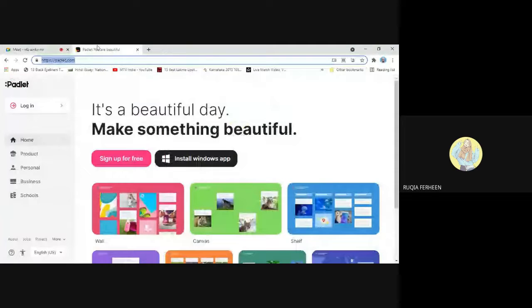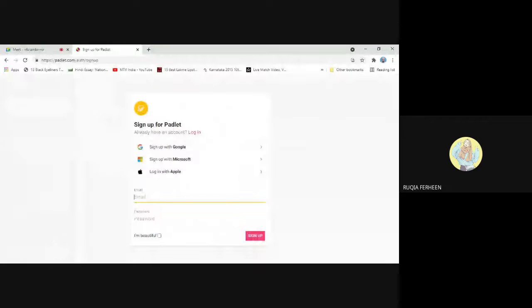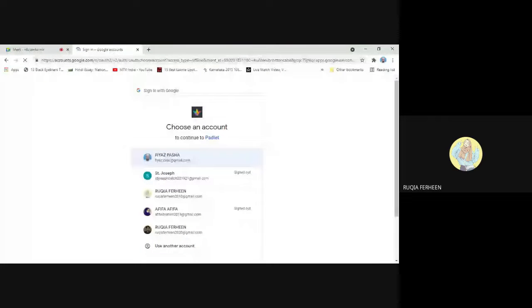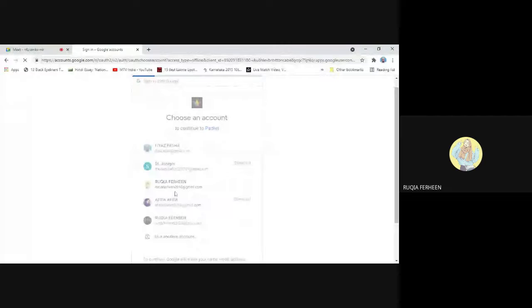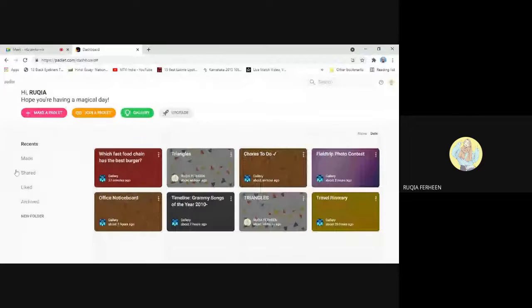First, you'll have to sign up. Click on sign up for free. If you already have an account with Google or Microsoft or Apple, you can proceed with that, or else you can create your own on the Padlet app. I'll go with the sign up with Google option, because it's easy, because it's already linked in my computer. Sign up with Google, and I'll select my account. This is the home page of the Padlet.